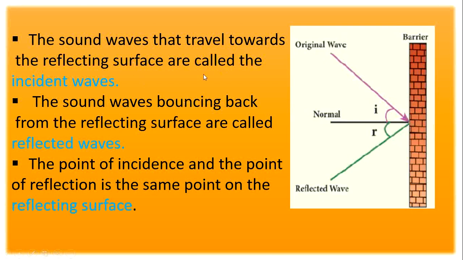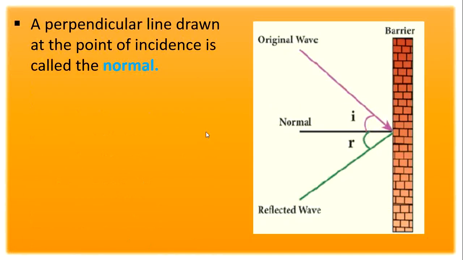So from this, what is called incident wave? The sound wave that travels towards the reflecting surface is called the incident wave. And what is called reflected wave? The sound wave bouncing back from the reflecting surface is called the reflected wave. Now what is called normal? A perpendicular line drawn at the point of incidence is called the normal. We know that this point is called the point of incidence. Now when we draw a line perpendicular to this point of incidence, it is called the normal.